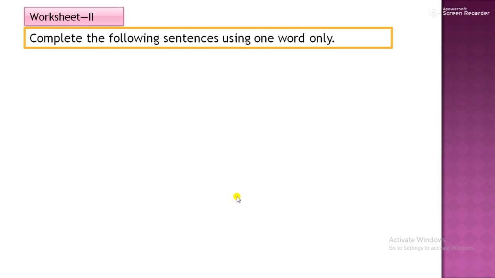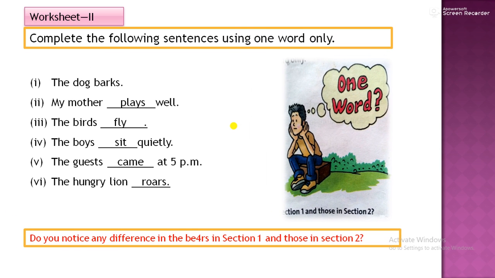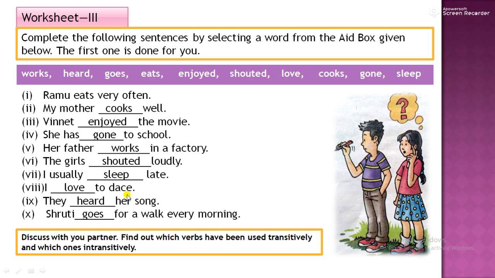Next, worksheet 2. Complete the following sentences using one word only. The dog barks. Mother cooks well. Mother prays well. Mother plays well. Any action word you can use. The birds fly. The bird chirps. You can use any other action word as well. The boys sit quietly. The guests came at 5 p.m. The hungry lion roars. Then worksheet 3.